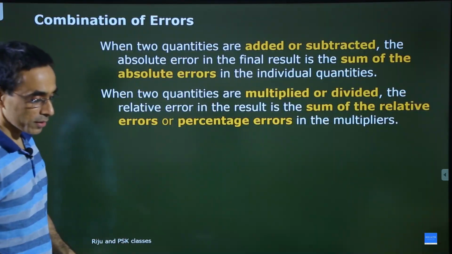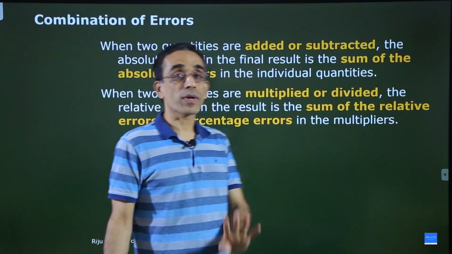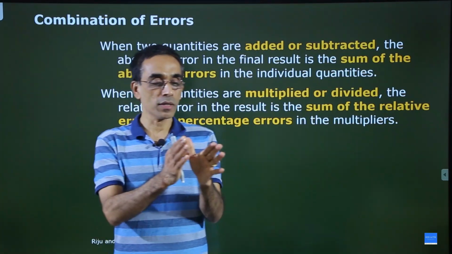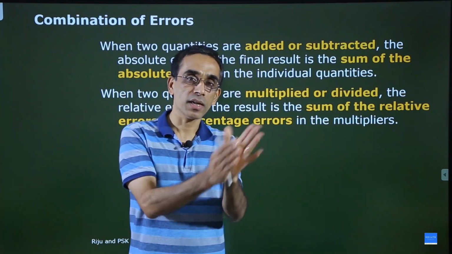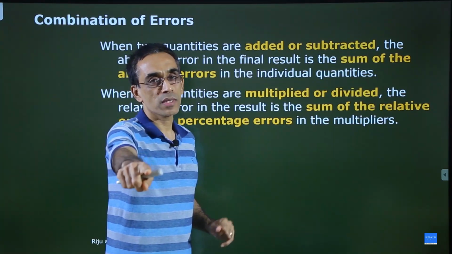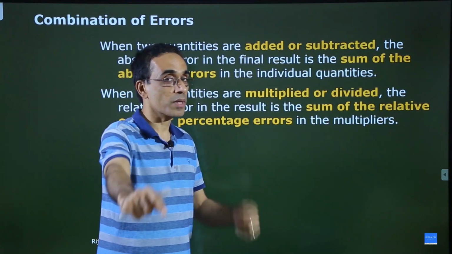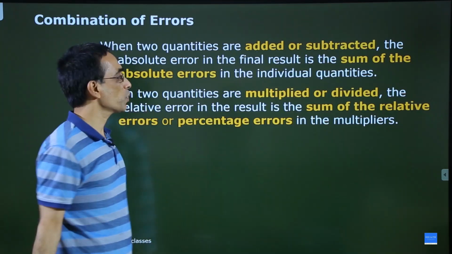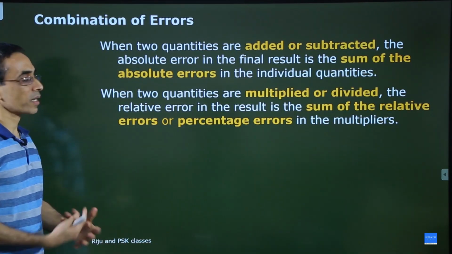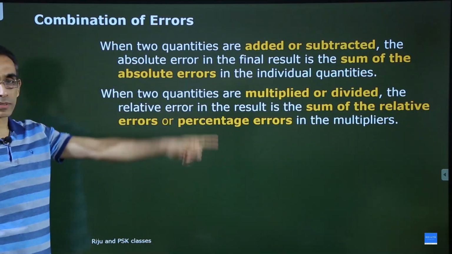The spreading of error, or combination of errors, is studied in two separate categories. One rule for multiplication and division, another for addition and subtraction. Which one do you want first? Multiplication, division, or addition, subtraction? I know many of you will say, sir, first you tell us about addition and subtraction. Read the statement.